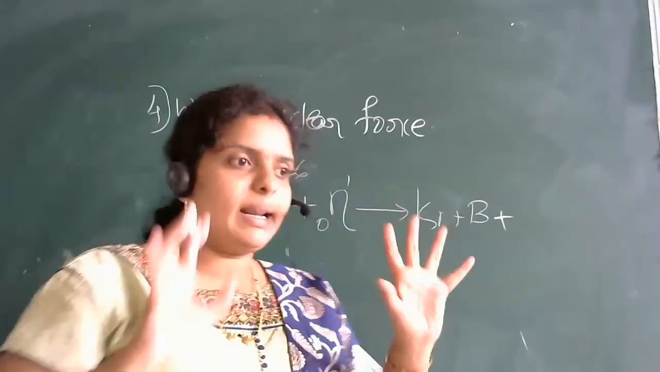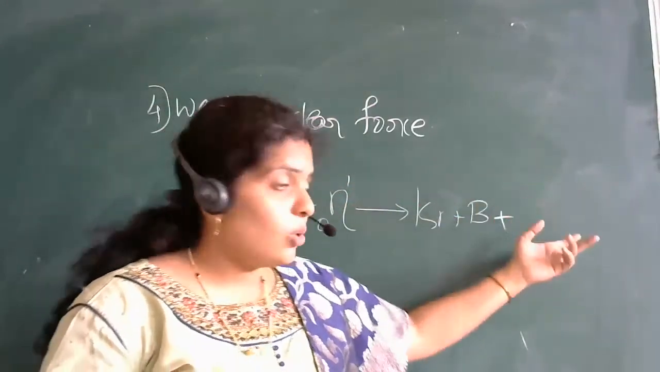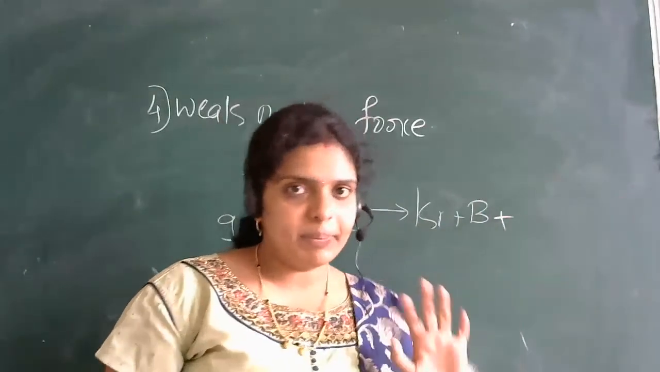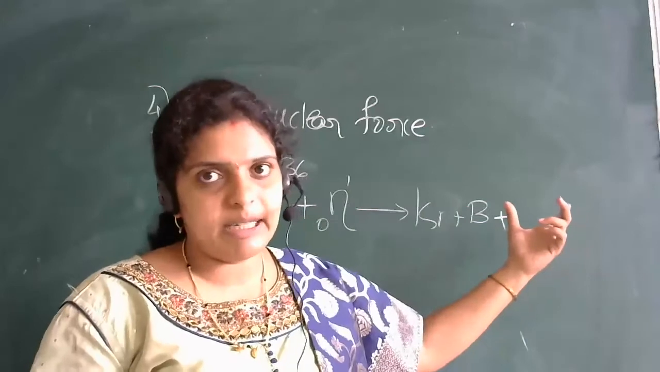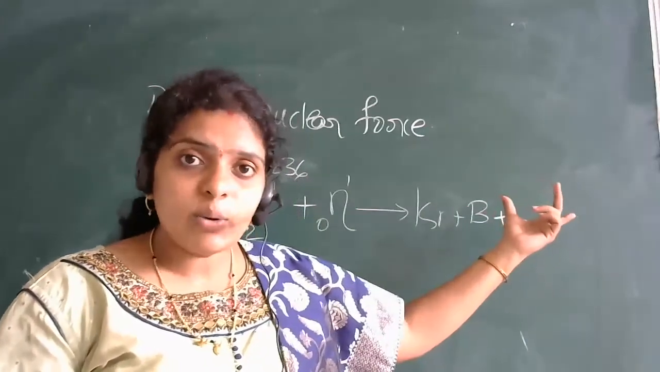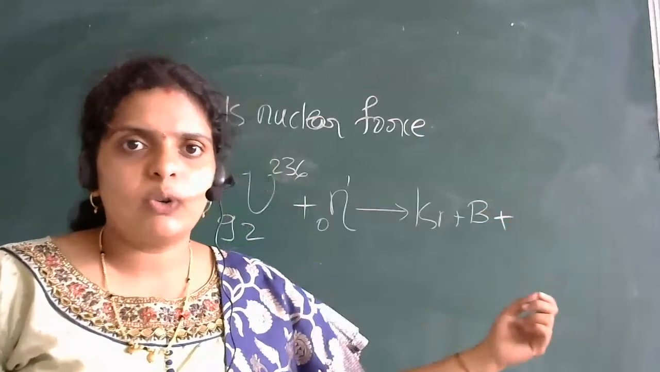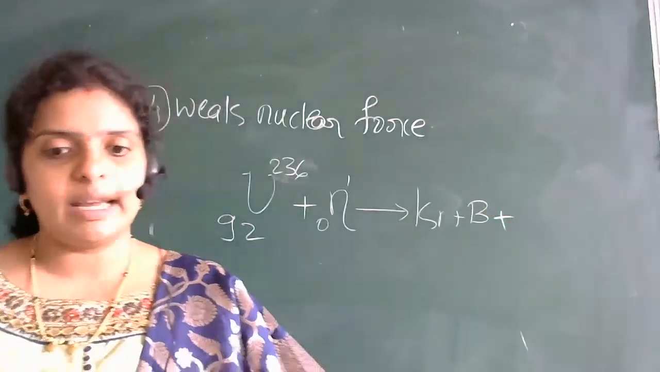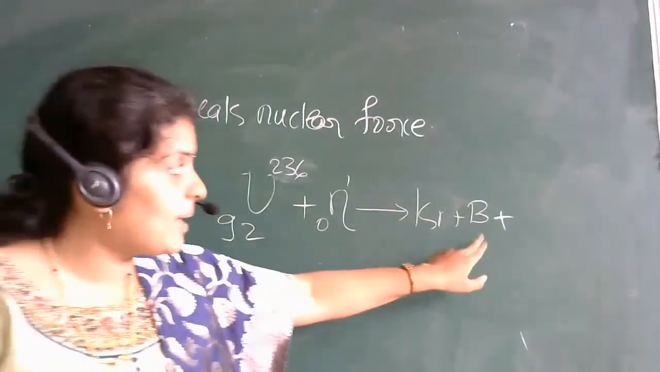When you interact it like that, what happens? You will get krypton, barium, xenon. Like that, some elements you will get in this reaction. Whatever elements you are getting, those elements are called daughter nuclei. We call them daughter nuclei. The force between these elementary particles,